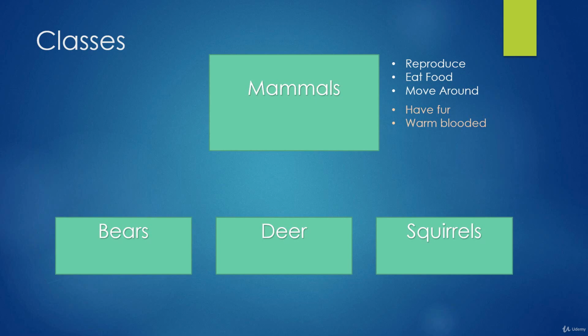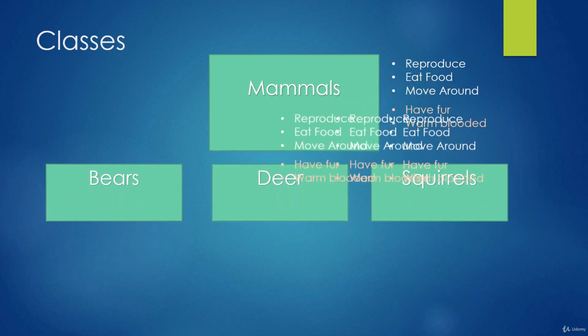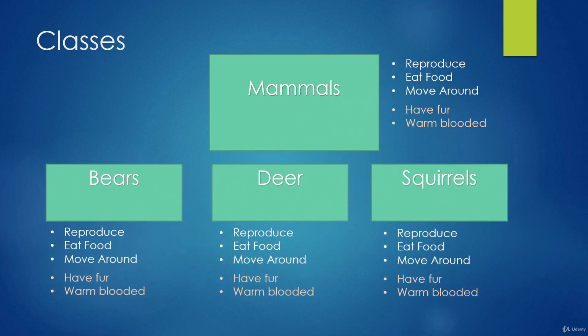Mammals, however, are unique in that they have fur and they're warm-blooded. But because bears, deer, and squirrels are mammals, they too can inherit these traits, so they've essentially inherited some features from the mammal class as well as the animal class. Now, in addition to inheriting these features, they also may have their own unique features. So bears, for example, they hibernate in the winter and they're big and scary.